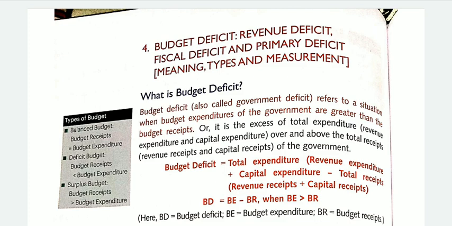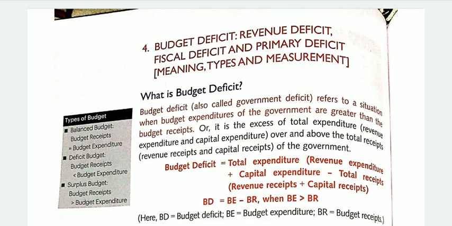In simple language, when the budgeted total expenditure of the government is more than its total receipts, we can say that this is the deficiency, and this deficiency is called budget deficit. Here, the total expenditure includes both revenue and capital expenditure, and total receipts include both the revenue and the capital receipts.